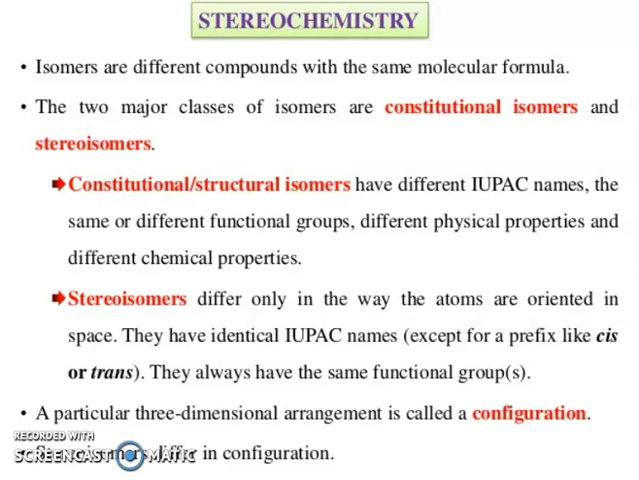Constitutional or structural isomers have different IUPAC names, the same or different functional groups, different physical properties, and different chemical properties. Stereoisomers differ only in the way the atoms are oriented in space. They have identical IUPAC names, except for a prefix like cis or trans. They always have the same functional groups. A particular three-dimensional arrangement is called a configuration. Stereoisomers differ in configurations.